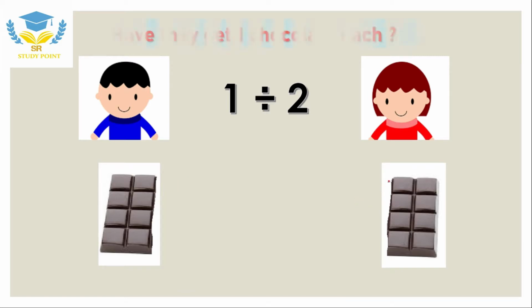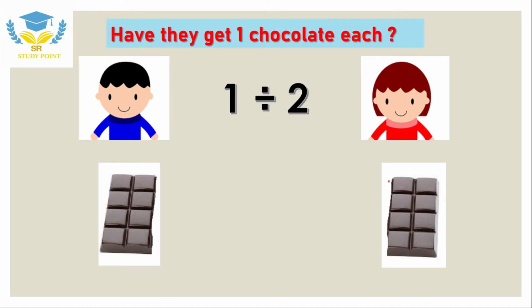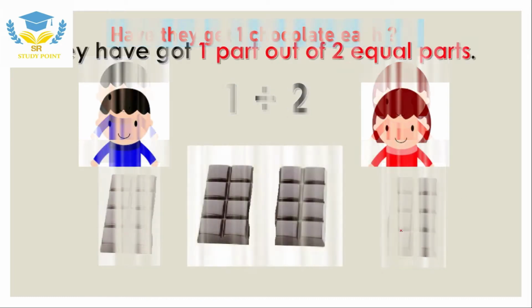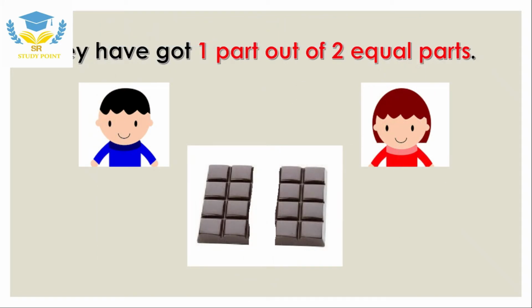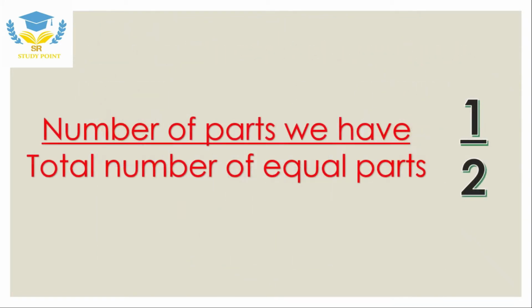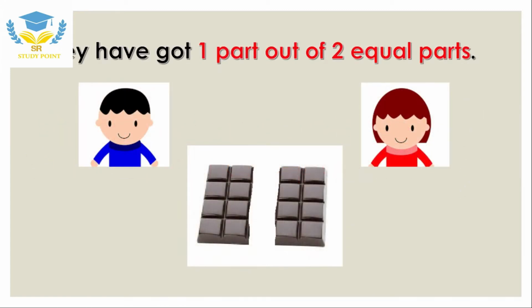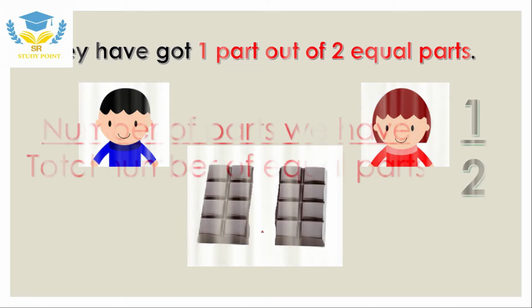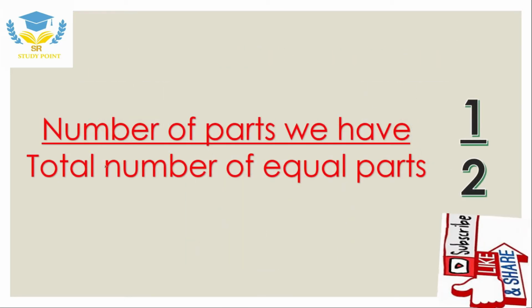So have they got 1 chocolate each? No, because they have just got half of it. So how to represent that? They have just got one part out of 2 equal parts. So whenever in this situation we divide something into 2 or more equal parts, that is known as a fraction. And how is it represented?